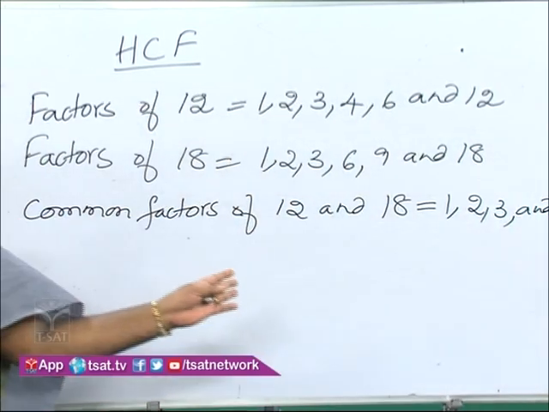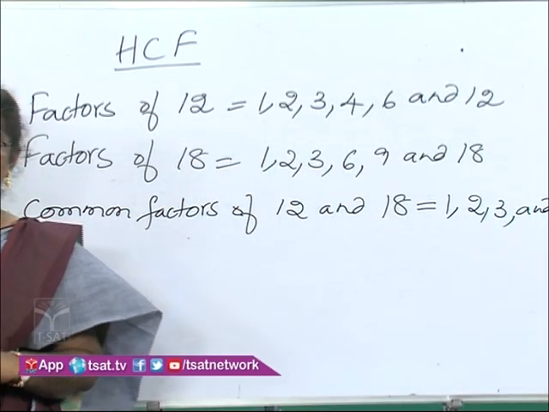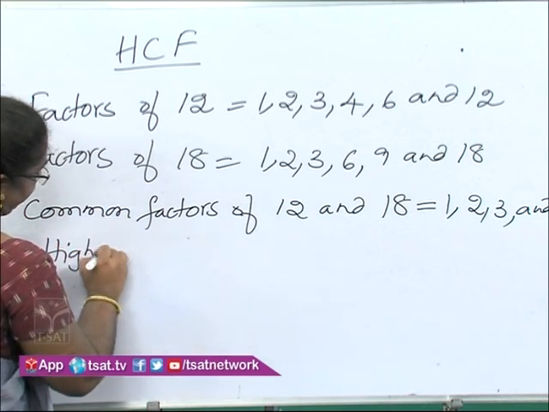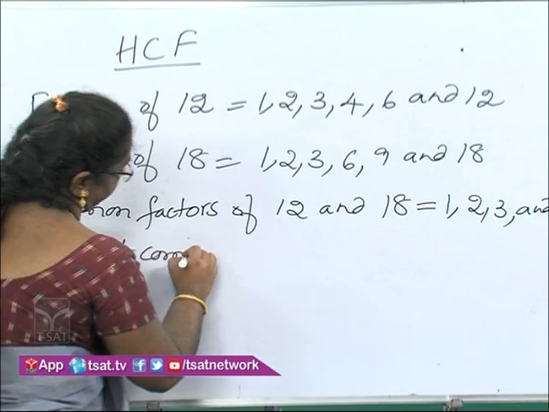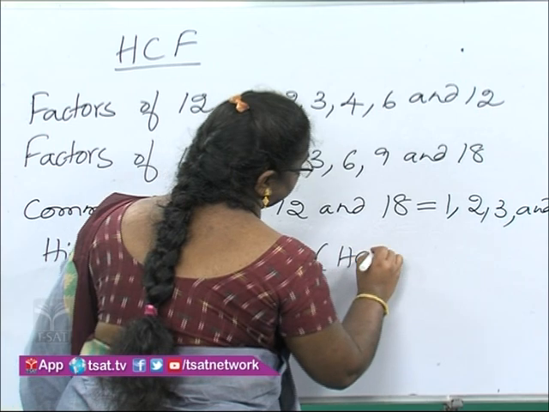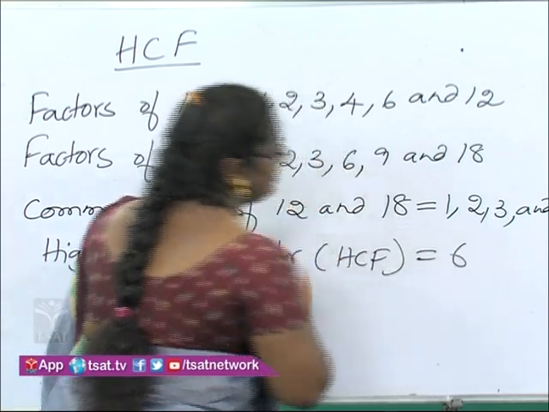Amongst these common factors, which is the biggest number? Yes, 6. Therefore, the highest common factor, that is HCF, here is 6.